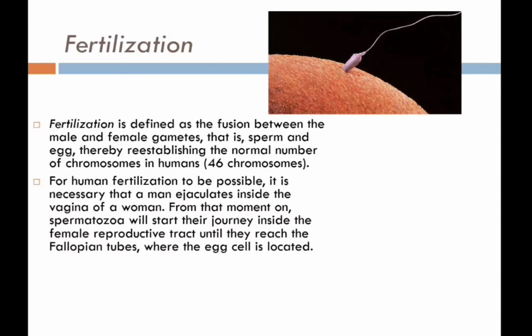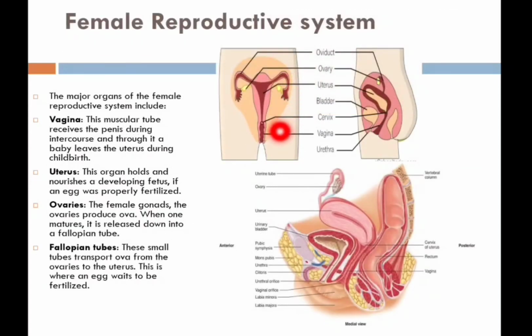The sperm then travel through the uterus and into the fallopian tube.